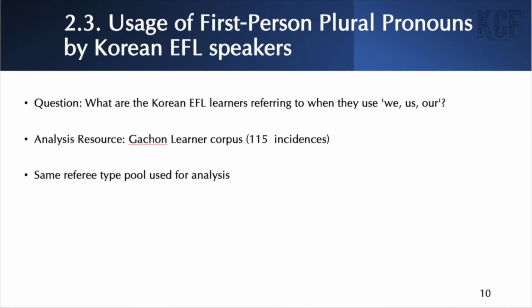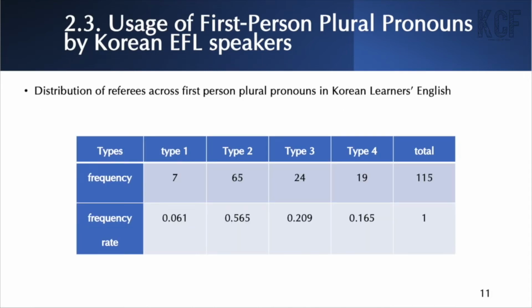The next question of our research naturally was, what are the Korean EFL learners referring to when they use we, us, our? Because it is necessary to examine the use of the pronouns in Korean EFL learners, our analysis is based on the Gachon learner corpus. We extracted the total of 115 incidences in which the pronouns we, us, our were used. We used the same referee type pool used for analysis in case 2.2. And these were the results of our analysis.